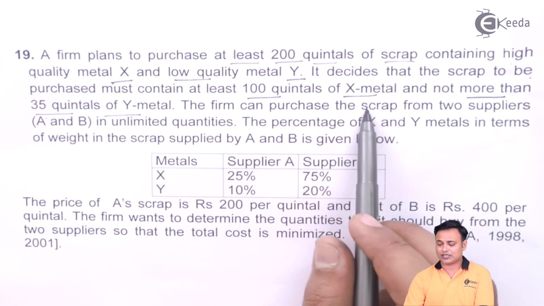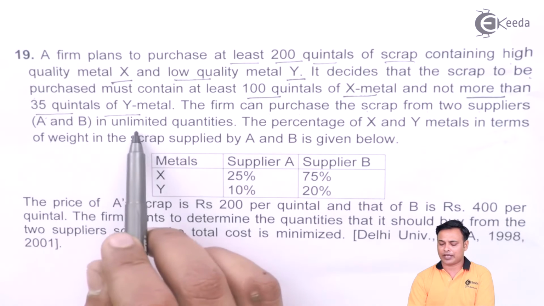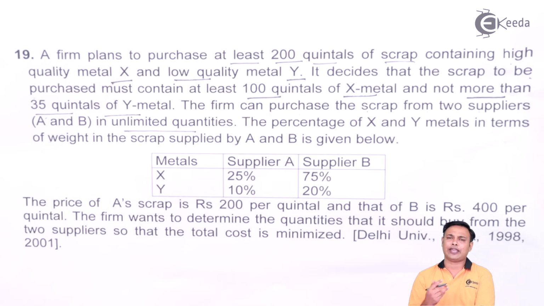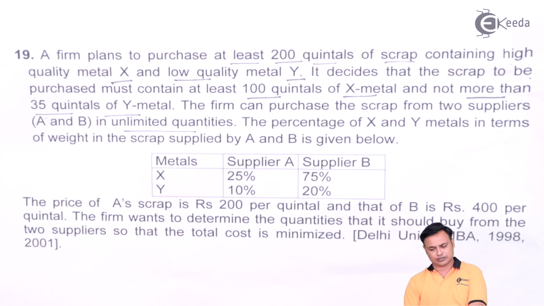The firm can purchase the scrap from two suppliers A and B in unlimited quantity. You can purchase any quantity you want. There is no limit on the quantity to be purchased.